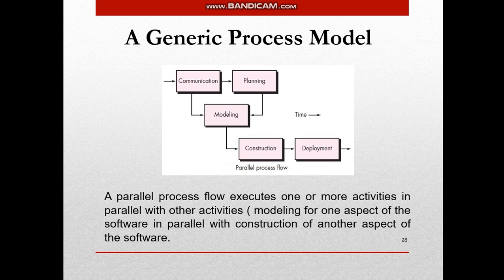Next is the parallel process flow. Parallel process flow is where one or more activities are executed in parallel. Like you have communicated, you have planning, modeling चल रहा है साथ साथ में. Again you are communicating, like you are modeling it. डिजाइन कर रहे हो लेकिन वो पूरा फिनिश नहीं हुआ है. इन बिटवीन वापस रिक्वायरमेंट्स आया तो तुमने वापस कम्युनिकेशन करके प्लानिंग किया है एंड यू आर अकोमोडेटिंग इन मॉडलिंग एंड उसके बाद कंस्ट्रक्शन फाइनल एंड देन डिप्लॉयमेंट. So that was parallel process flow. So these were all the types of process flow in which the generic process framework activities can be accommodated.